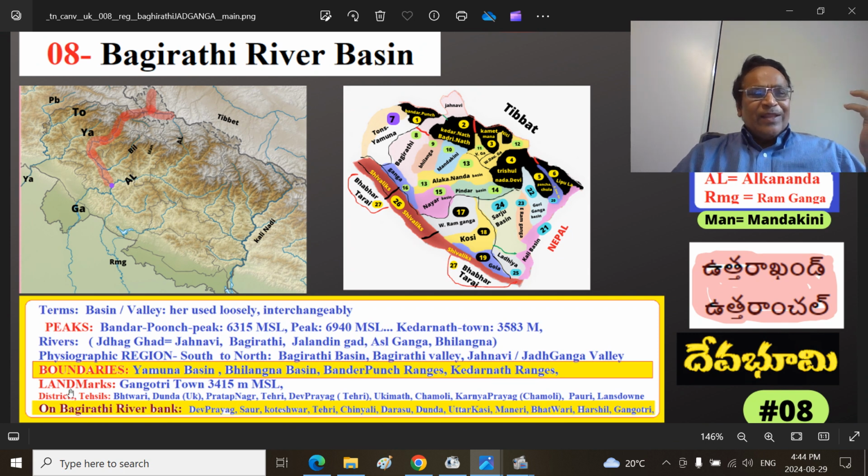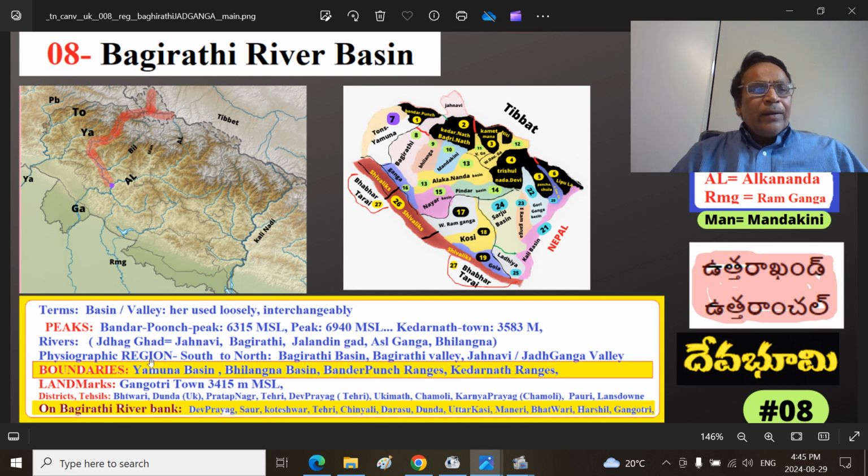The boundaries, of course, on the west side is the Yamuna basin, and also the sub-basin Bilangna basin, which itself is a tributary of Bhagirathi, and the Bandar Poonch range on the west side, and the Kedarkantha range a little deeper. That's actually the divide between the Yamuna and Tons.